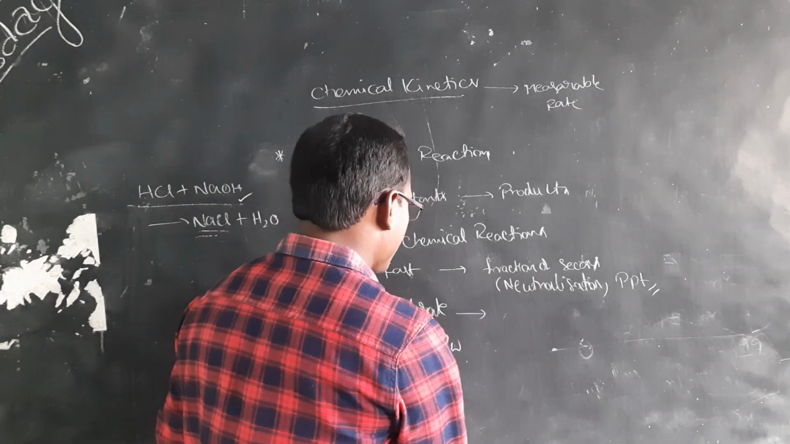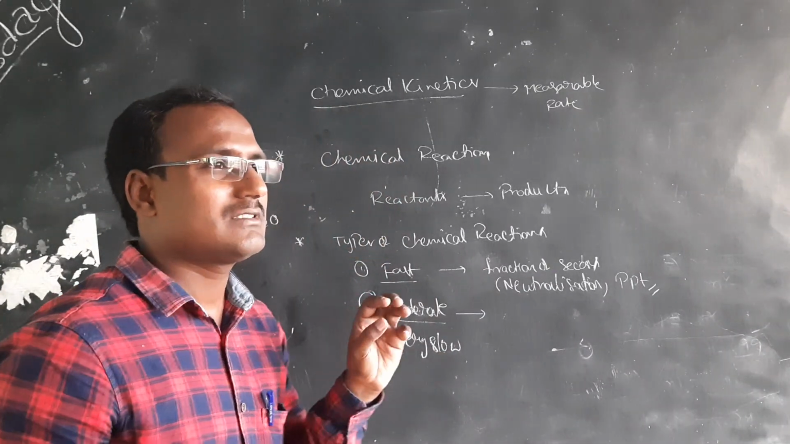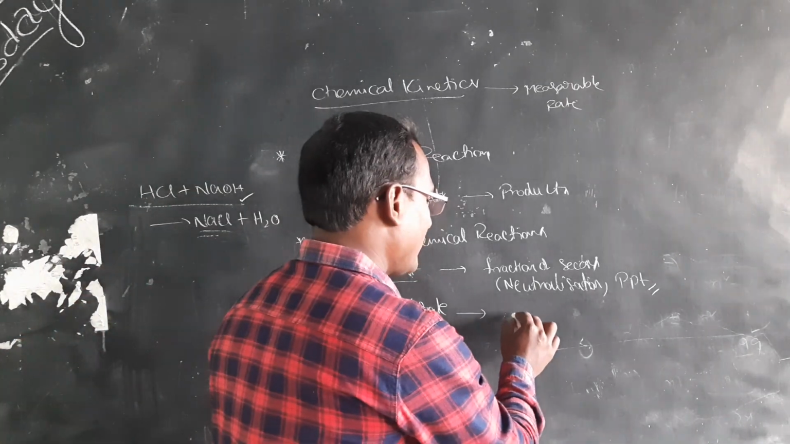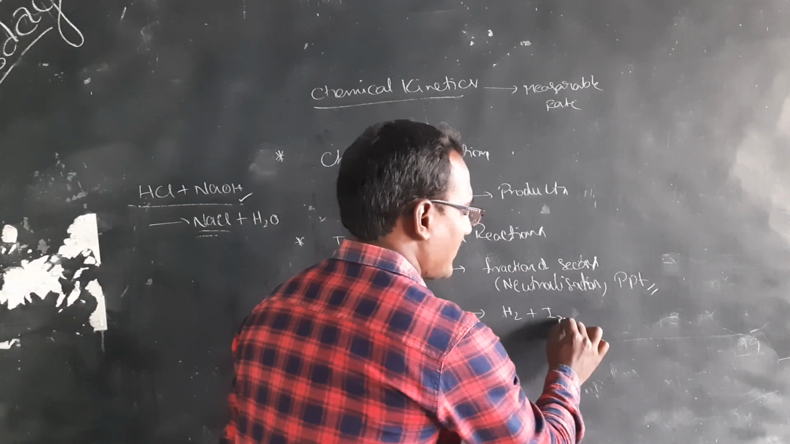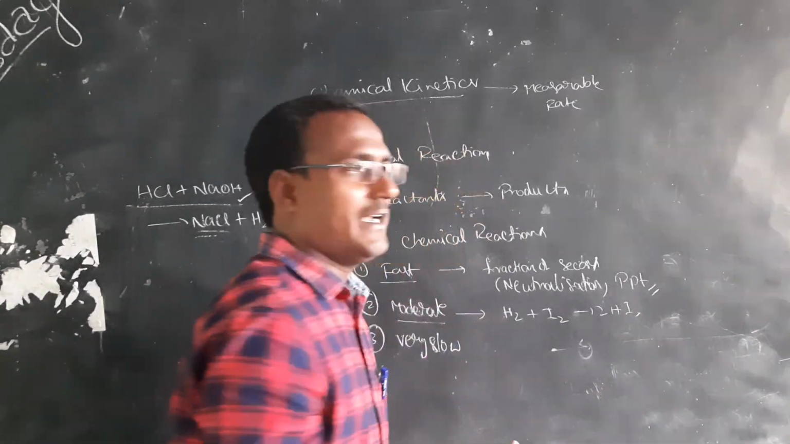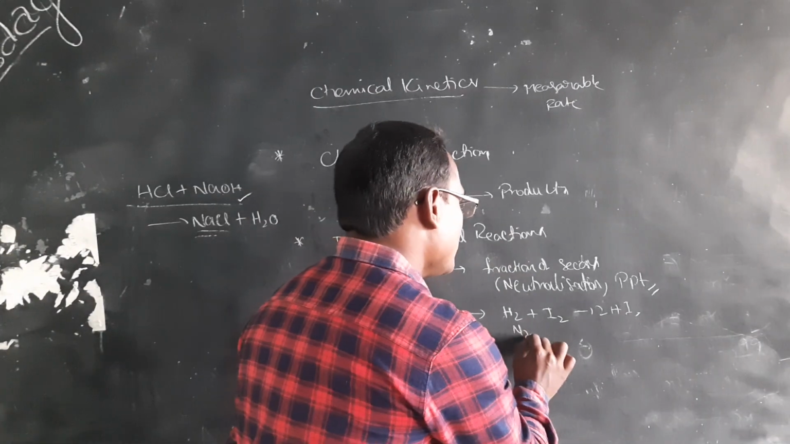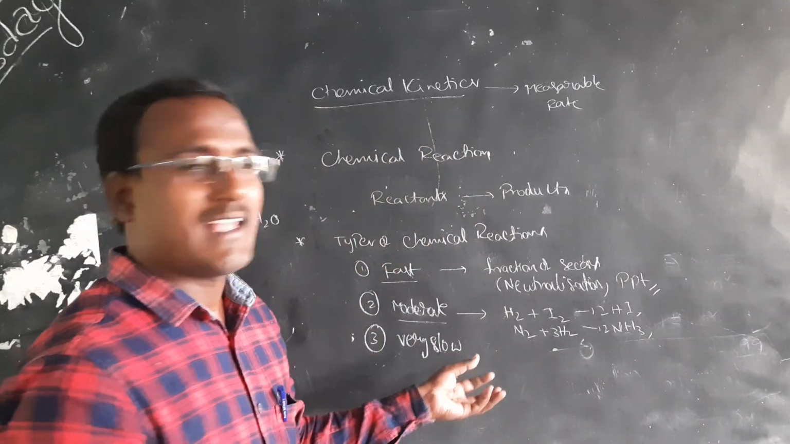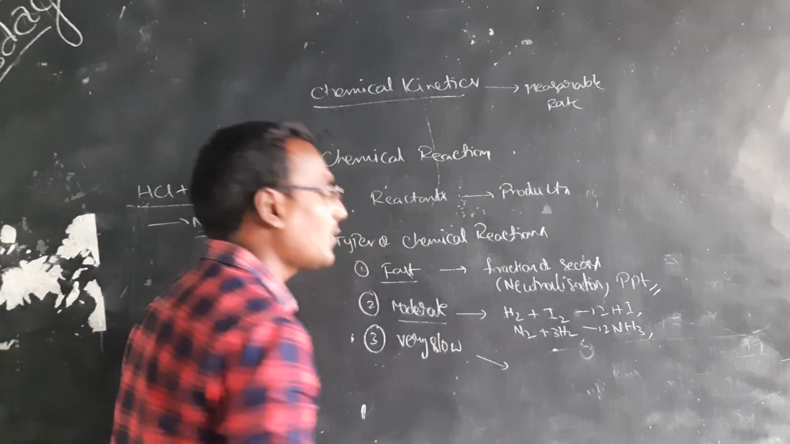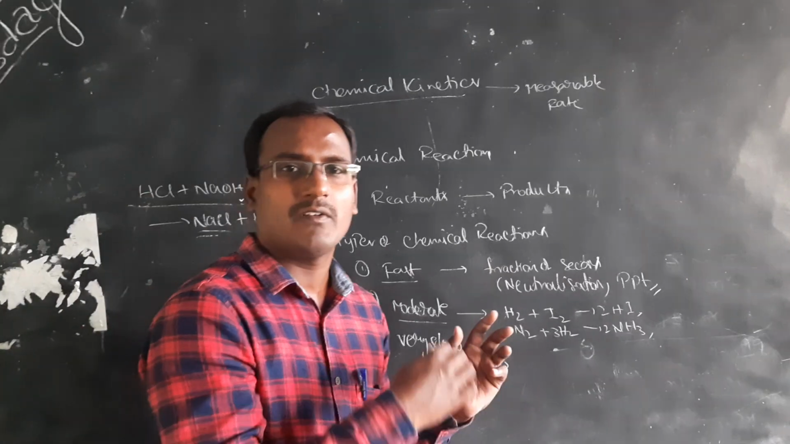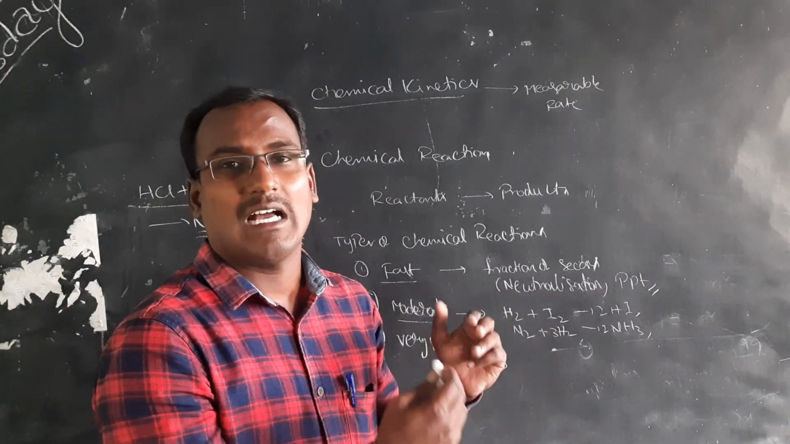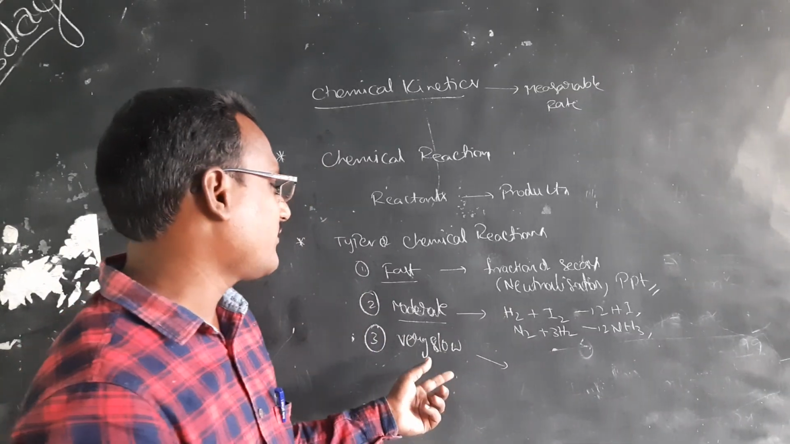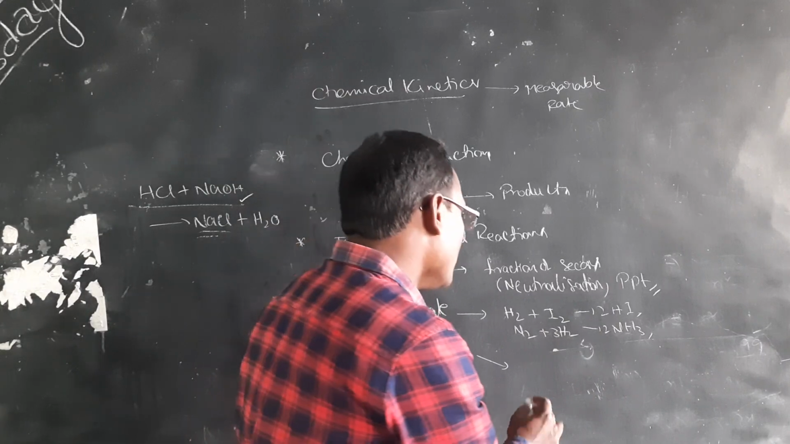And what is a moderate reaction? They can take a few seconds or a few minutes to complete. Examples: the formation of HI, H2 plus I2 gives 2HI, and the formation of ammonia, N2 plus 3H2 gives 2NH3. These are some examples of moderate reactions. A very slow reaction can take place over hours, days, so many days to complete. An example of a very slow reaction is the rusting of iron.